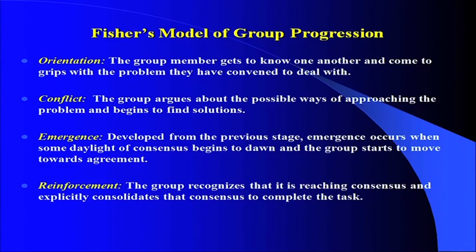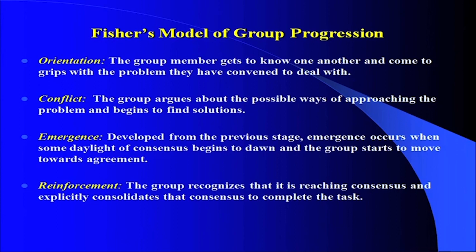Now, another scholar in this area called Fisher has given a model of group progression, how the group progresses. This is orientation, conflict, emergence and reinforcement. This is just progression, meaning one by one how the group is going step by step ahead. The first one is orientation.